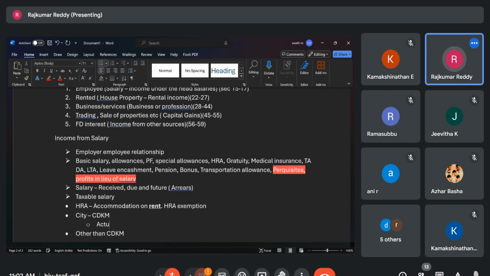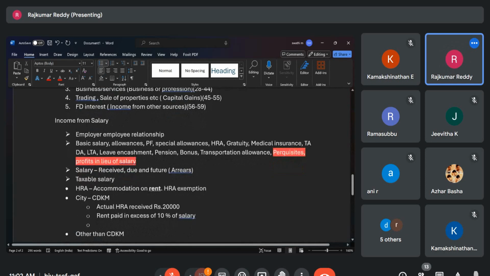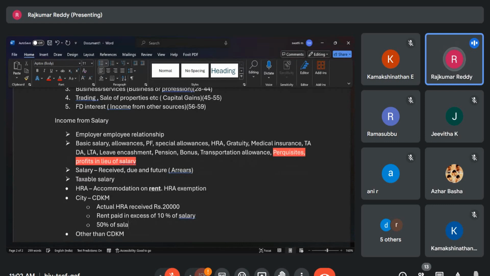Actual HRA received, say for example, 20,000. Rent paid in excess of 10% of salary, or 50% of salary. So if one makes the calculation as per these 3 elements, you will arrive at one amount, whichever is the least.